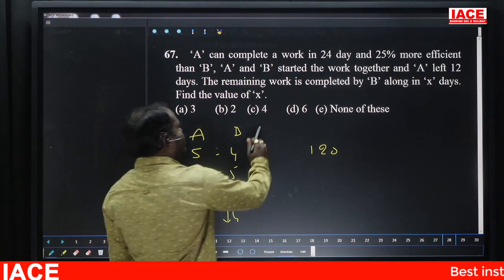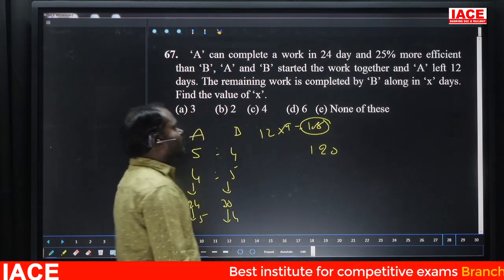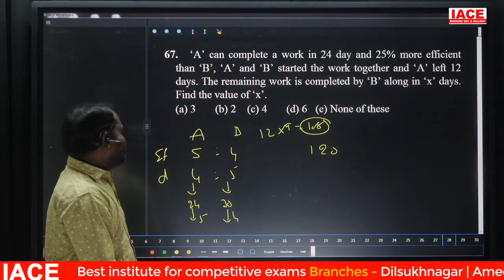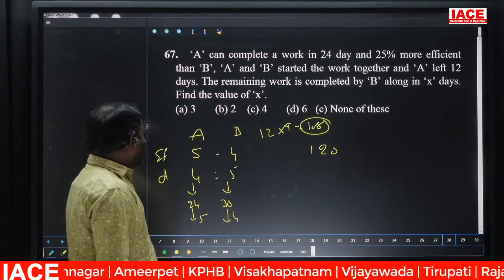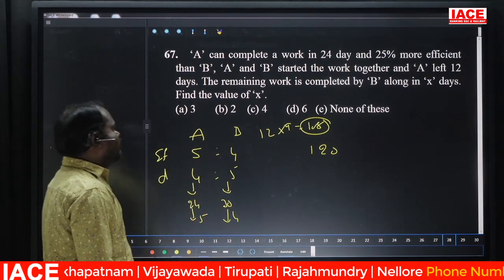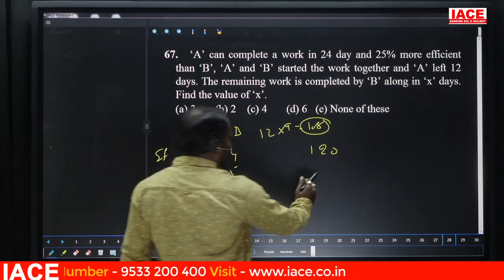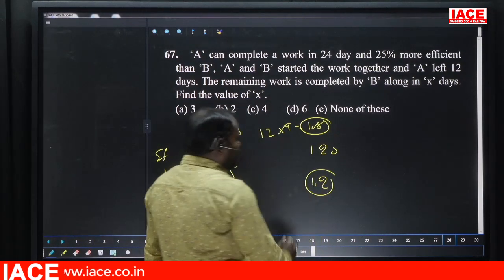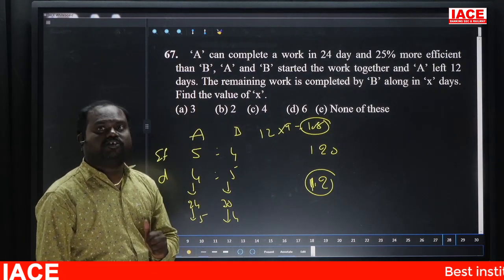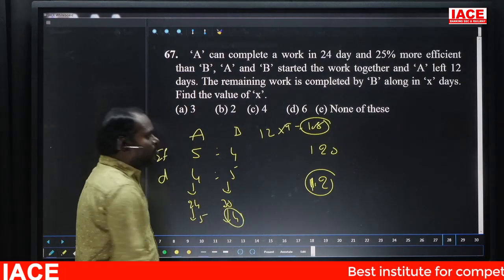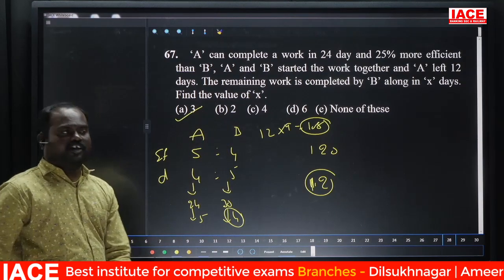So 12 into 9, 108 units are finished. Out of 120, 108 units are finished. So after 12 days, 108 units are finished. Still how many units are balanced? 12 units are balanced. These 12 are done by B. In how many days is the question. Every day he can do 4 units. So 12 divided by 4 is only 3 days. Obviously the answer is option A, 3 days. Next.